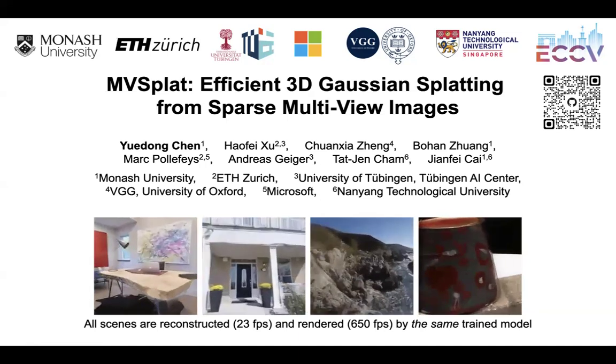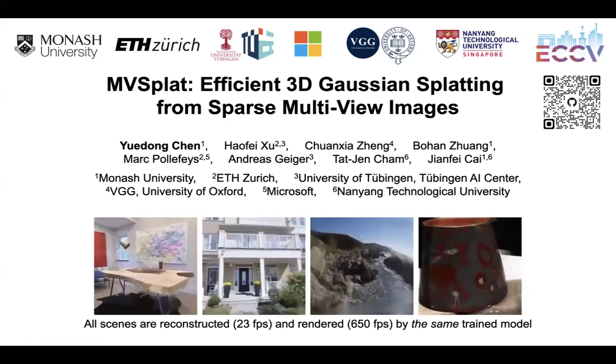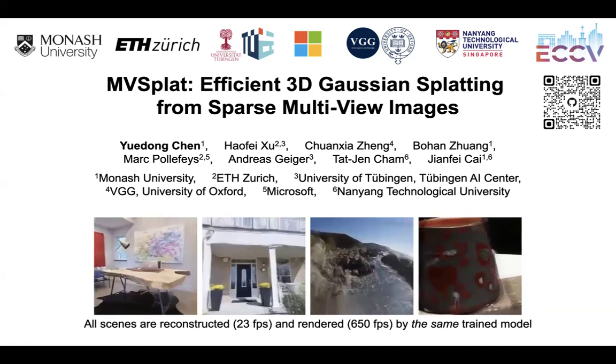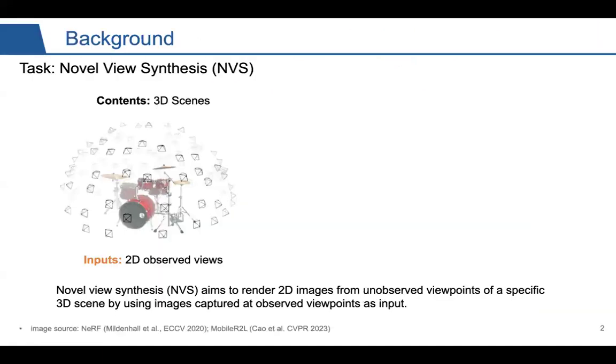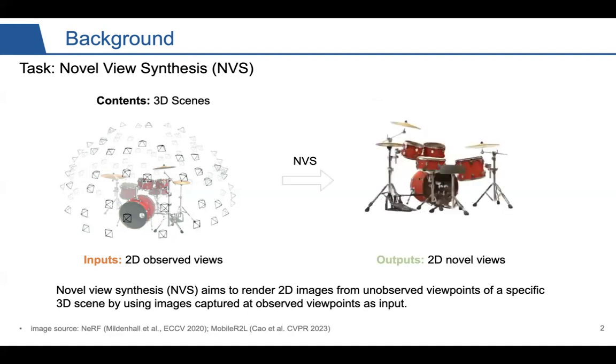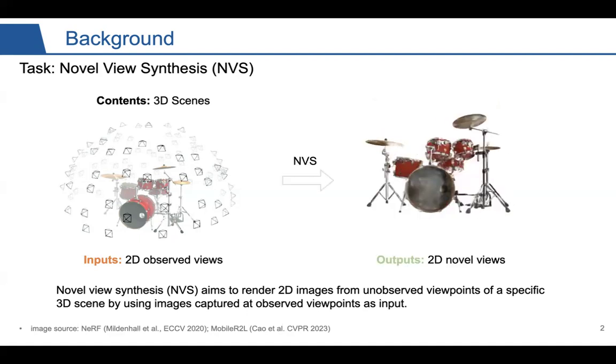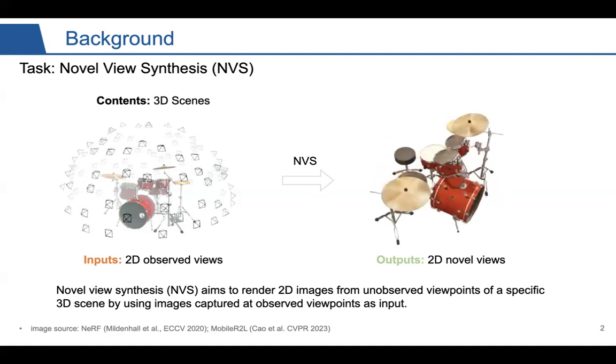Today, I would like to present our work, MVSplat: Efficient 3D Gaussian Splatting from Sparse Multi-view Images. MVSplat essentially aims to tackle the task called Novel View Synthesis, or NVS. NVS aims to represent the 3D scene. It takes as input the 2D images from observed viewpoints, and it outputs the 2D images from novel viewpoints, or unobserved viewpoints.